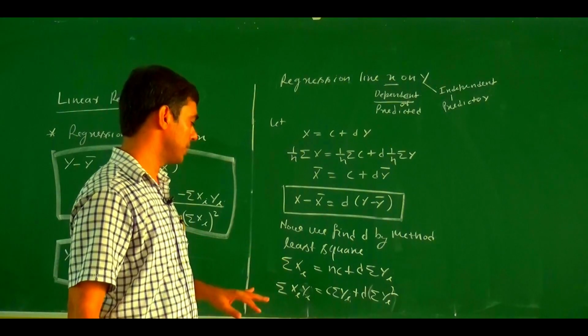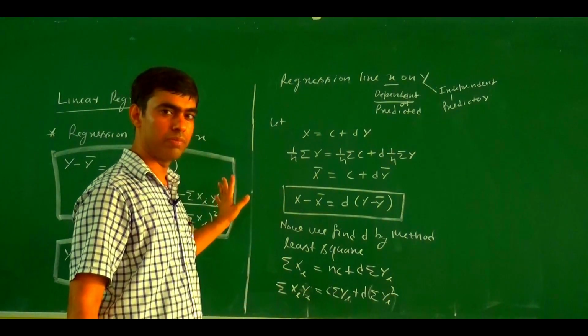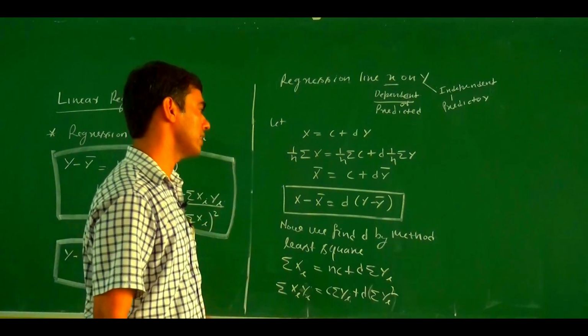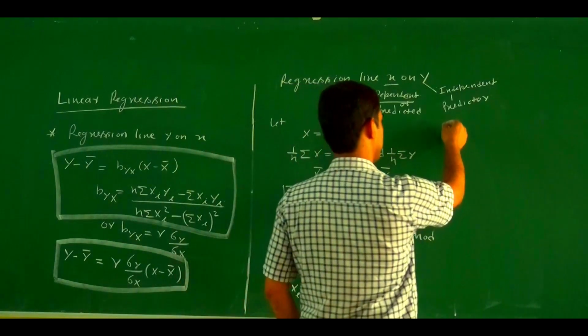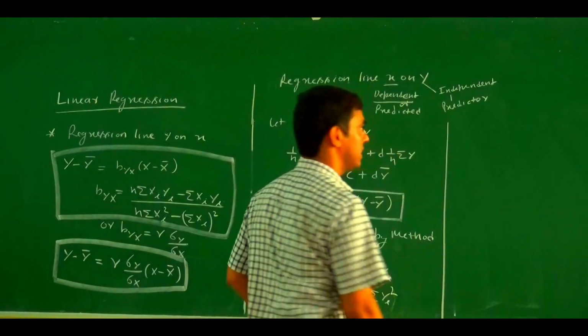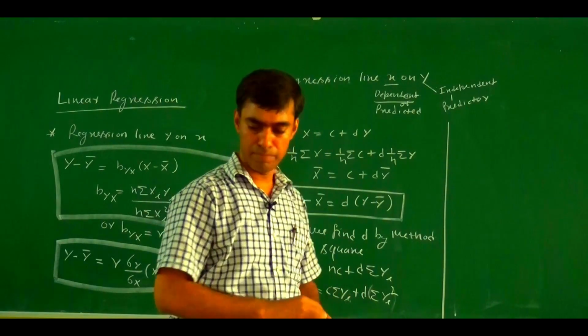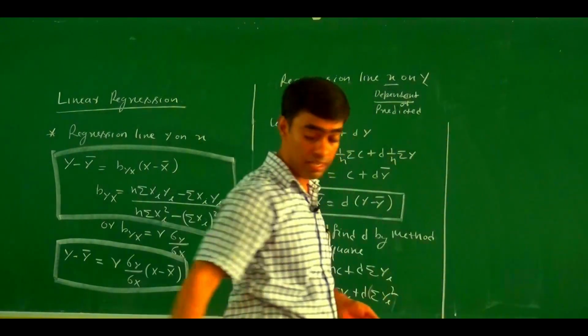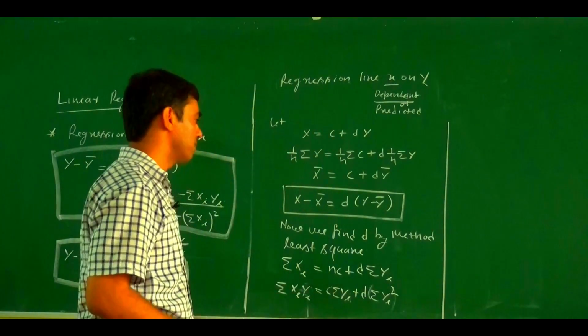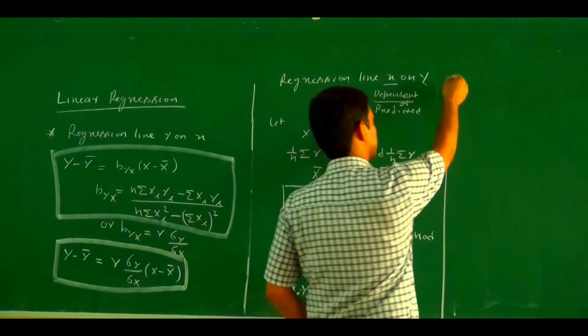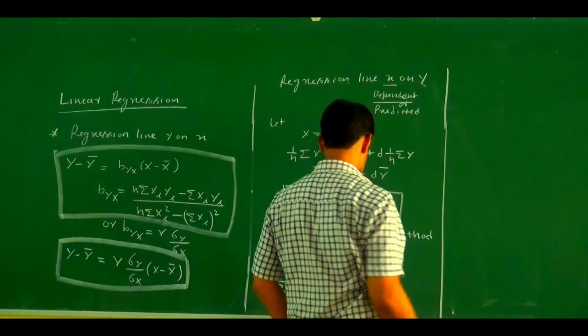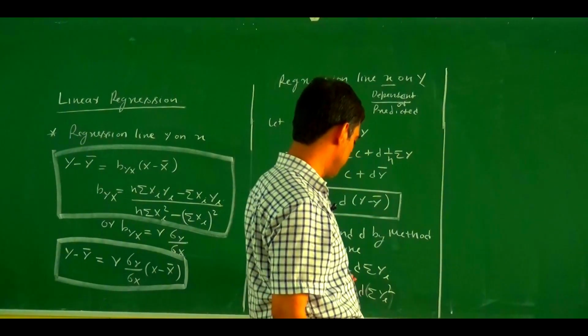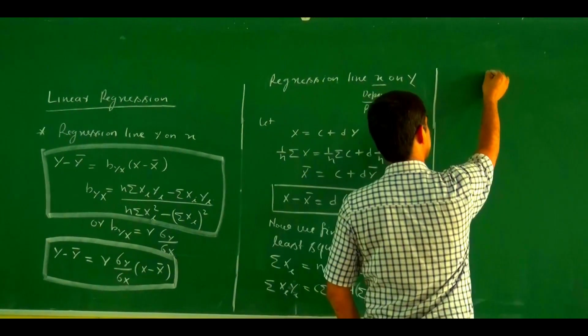So after solving this one, as we solved for the regression line y on x, we find the value of d. What is the value of d? Here we directly write the value of d. I am not going to derive the value of d, as earlier we derived the value of b. In a similar manner we derive the value of d.